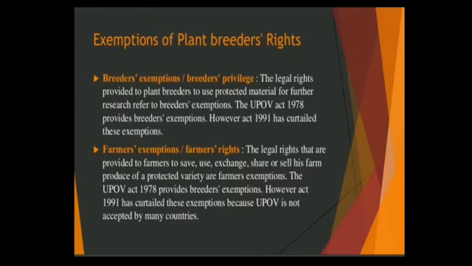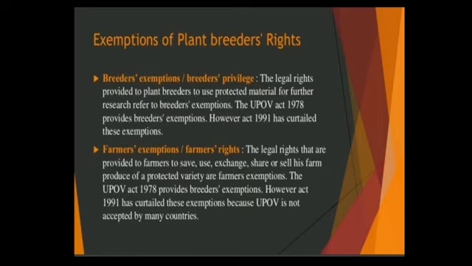Now, exemptions of plant breeders' rights. Now we will see what the exemptions of plant breeders' rights are. The first one is breeders' exemption or breeders' privilege. The legal rights provided to plant breeders to use protected material for further research are referred to as breeders' exemptions. The UPOV Act 1978 provides breeders' exemptions. However, the Act of 1991 has curtailed these exemptions.